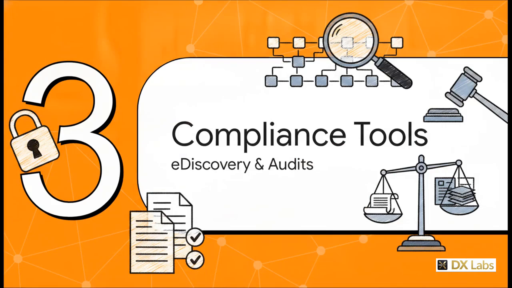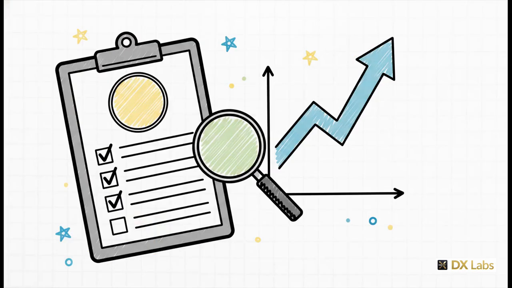All right, Section 3, Compliance and e-discovery tools. This is all about how organizations actually prove their regulatory adherence and gather digital evidence during legal audits. Imagine a restaurant health inspector handing the owner a detailed checklist of everything they need to fix to pass an inspection, complete with a final grade. Well, Compliance Manager is exactly that, but for IT admins. It gives you an actionable compliance score that actually quantifies how well your organization meets major regulations like GDPR or HIPAA. It literally tells you exactly what improvement actions to take, like, hey, turn on audit logging or apply these DLP policies to raise your score and close those compliance gaps.